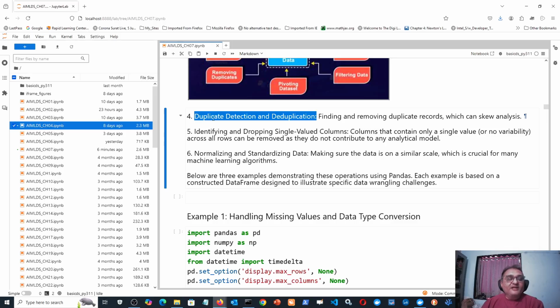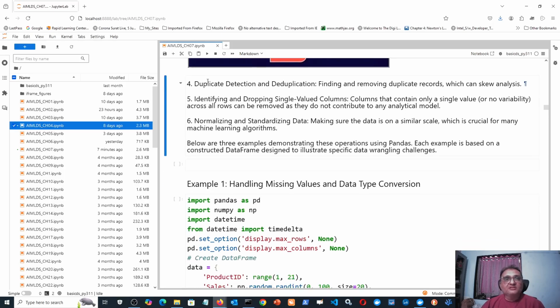Now, duplicate detection. Here we can detect if a given data frame has a particular row that is getting duplicated somewhere in the entire data frame once again, and the duplication may occur over one feature or over all the features. That means if the data frame has 10 columns, then the row is exactly identical in value for all those 10 features. But sometimes you can define duplicated rows as those having the same value in, say, 3 columns out of 10, and then you may want to remove them. So that is duplication defined over a subset of columns.